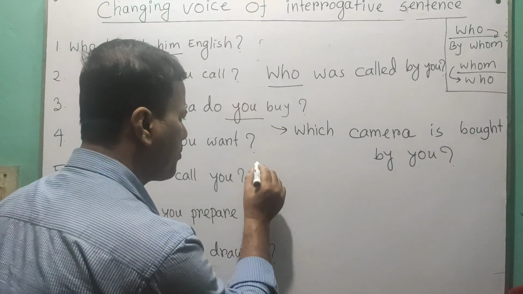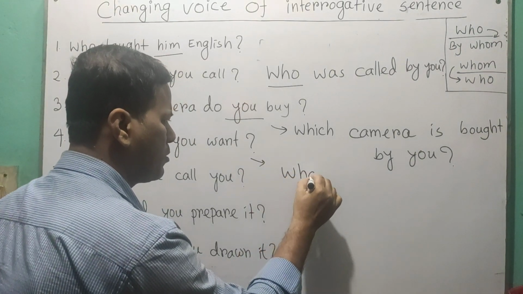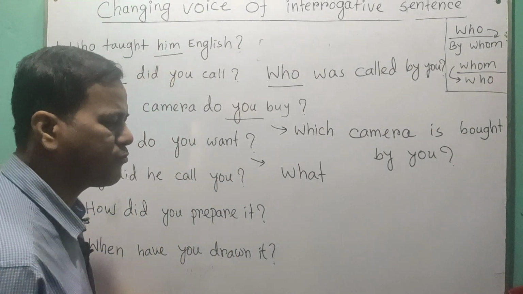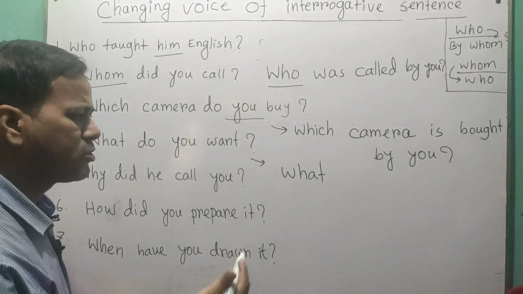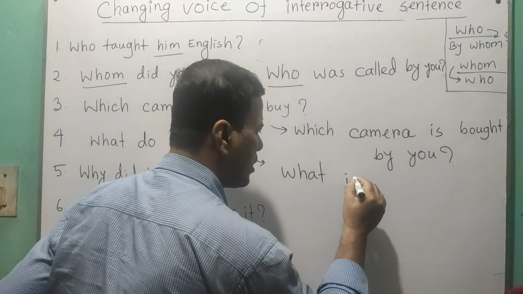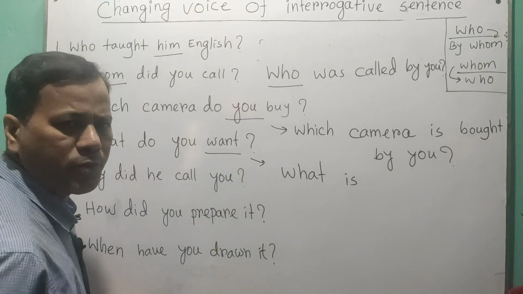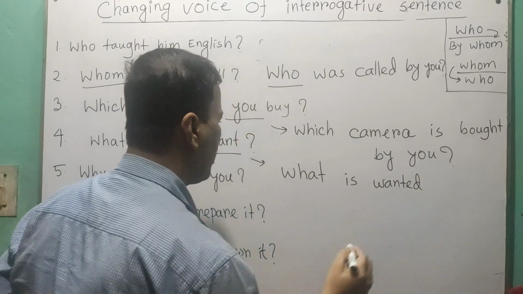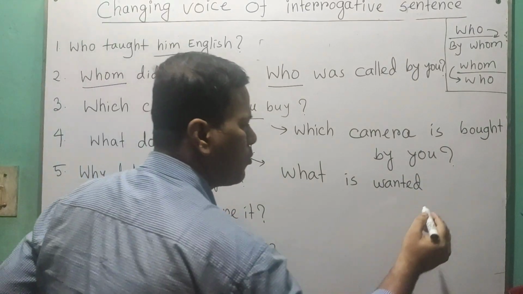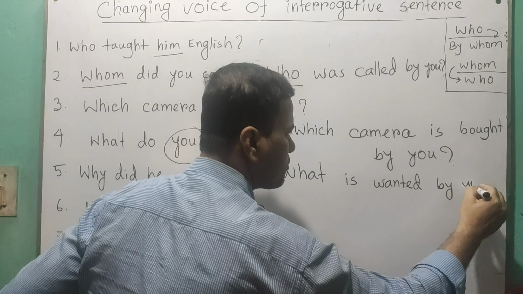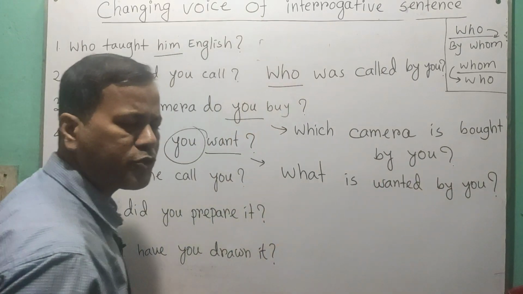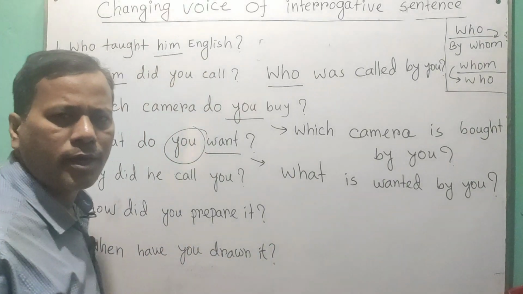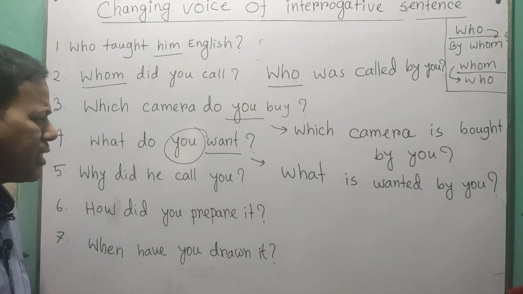What do you want? For this we do first what, and then do you want. It is in present indefinite tense, so we use am, is. For what we use what is, and then the third form of verb, want, becomes wanted. What is wanted, and then you becomes by you, and finally the question mark. So What do you want? becomes What is wanted by you? Simple as that.